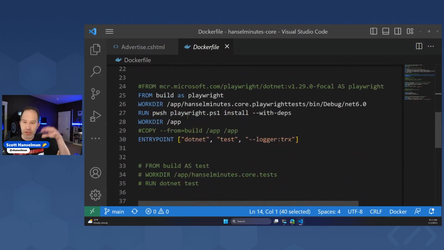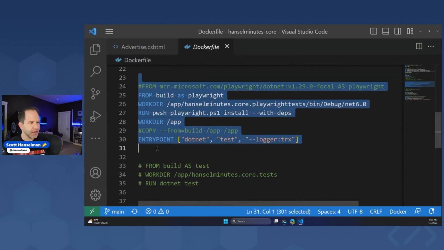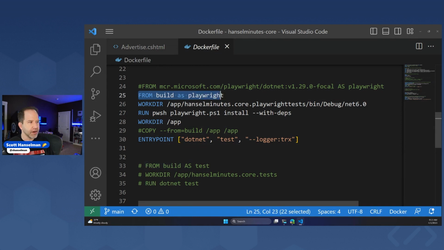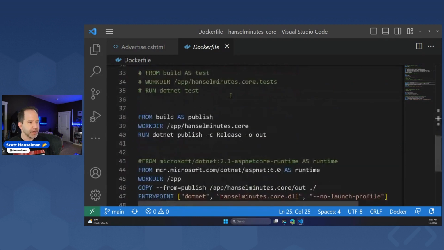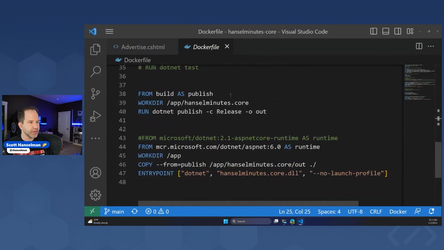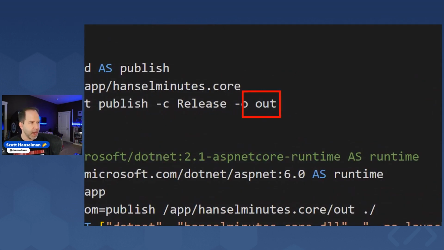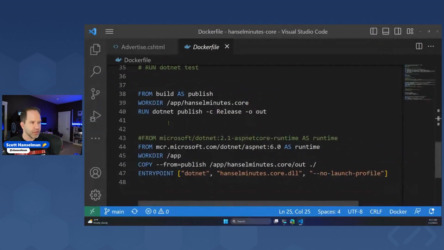And then I'm actually going to install Playwright, which is my tester. That's happening inside of that Docker container on another layer. We're going to test everything, and publish it into a folder called out. But this is multi-stage.